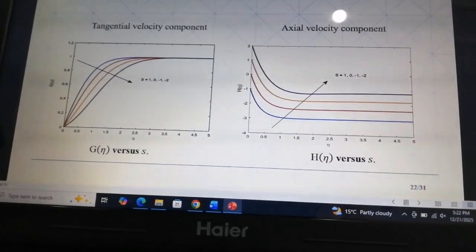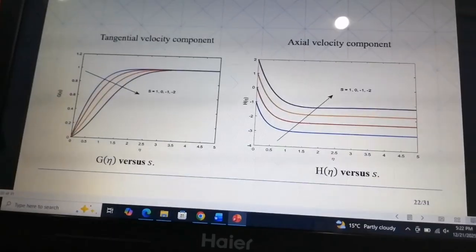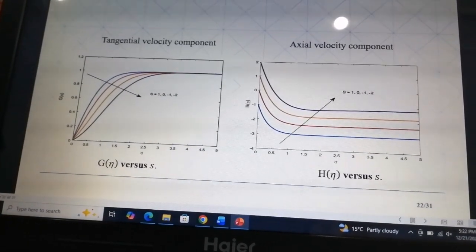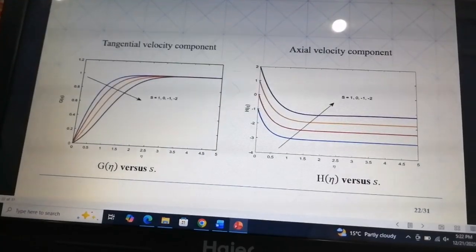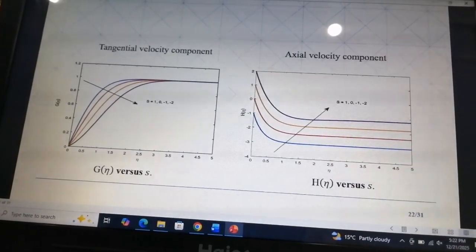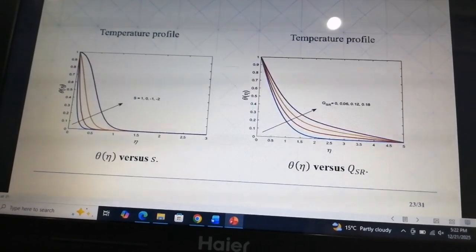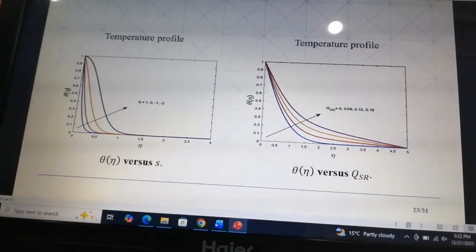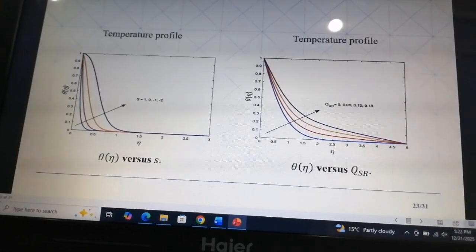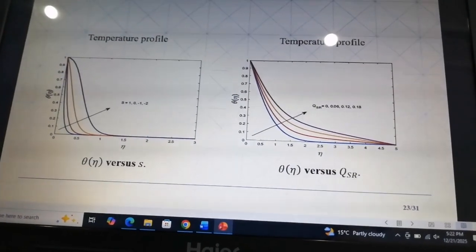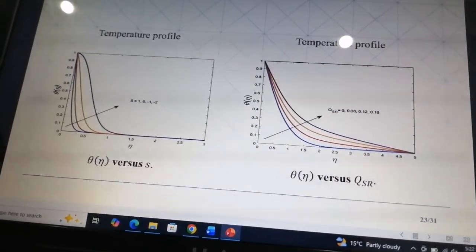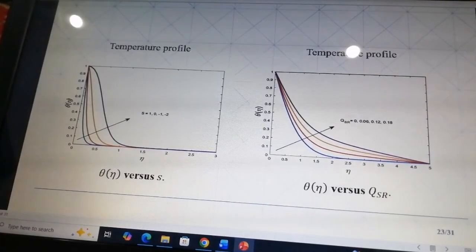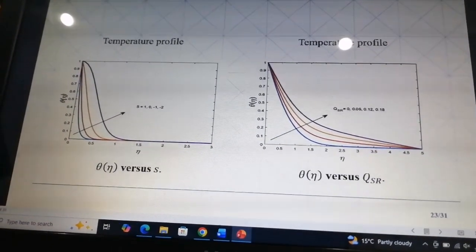Graph 3 shows that with increasing suction, the tangential velocity is increased, subsequently causing an increase in centrifugal force. Graph 4 shows the flow is radially outward, resulting in the reduction of the axial flow. Graph 5 presents the different temperature profiles for different values of the mass flux parameter, which influences the thermal boundary layer thickness. And graph 6 shows that increasing the value of QSR, the solar irradiation parameter, raises the fluid temperature, indicating stronger heating effects in the hybrid nanofluid.